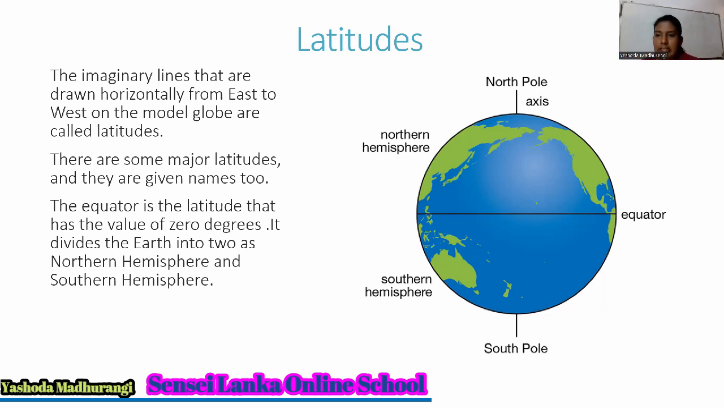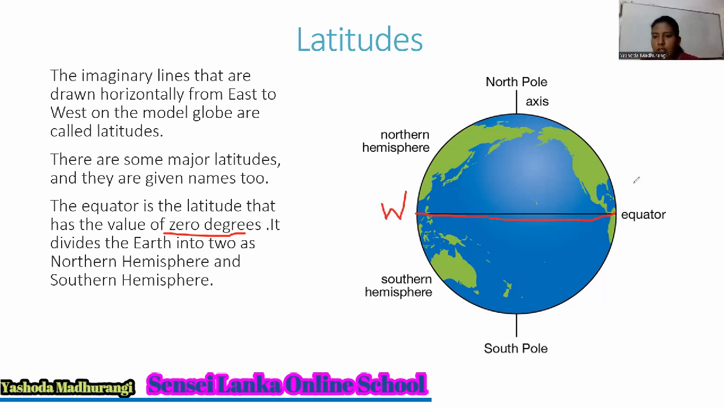There are some major latitudes and they are given names too. Equator is one such name. It is the 0-degree latitude. The equator is the latitude that has the value 0 degree. So, what is 0-degree latitude? It is equator. In this model globe, in the middle, we draw it like this.